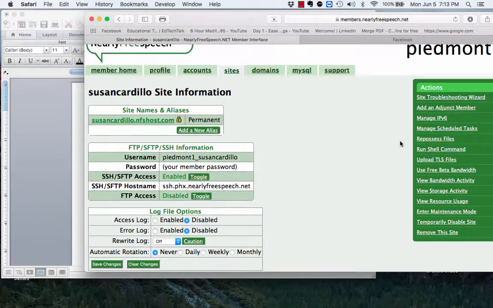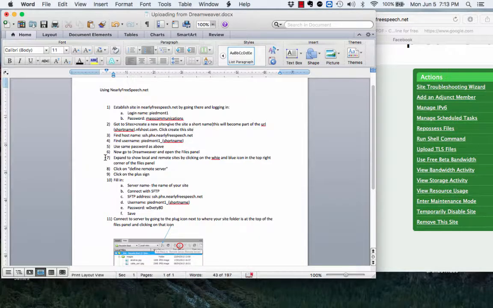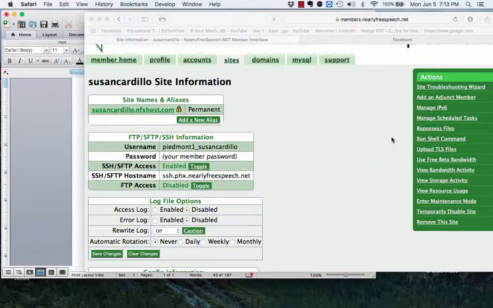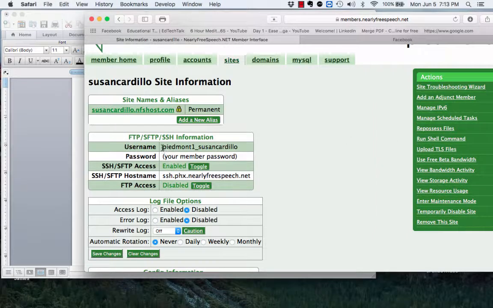And then find the username. So you have gotten this site set up, but you need to understand that this is now your username, okay? Mass communications is still your password.